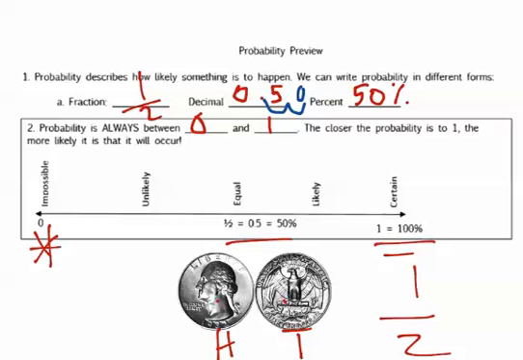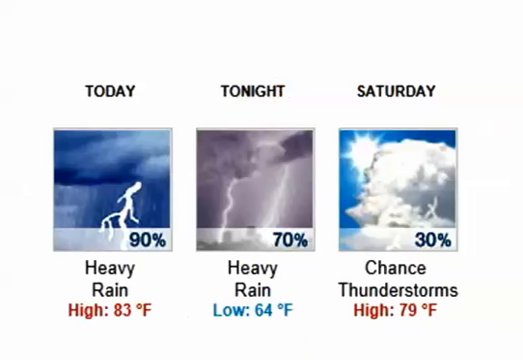Okay, another way we can think of that is with the weather. If there was a 90% chance of thunderstorms, or rain, you would want to bring your umbrella. But if there's only a 30% chance that's closer to 0, then it's not as likely that it'll happen, or it has a lower probability of happening.